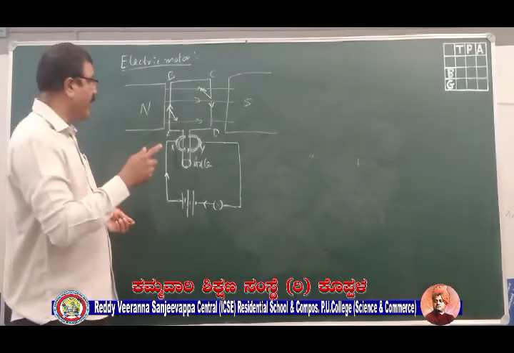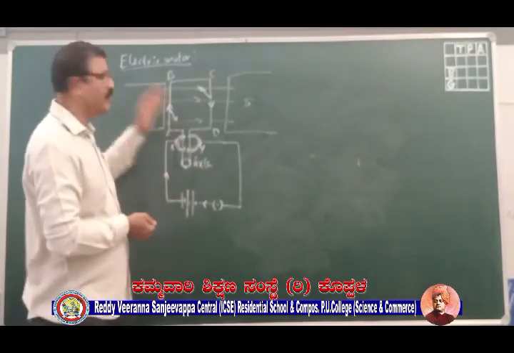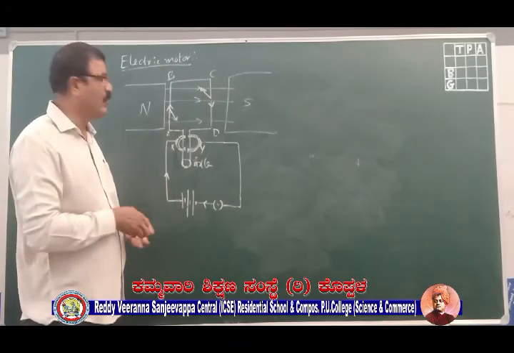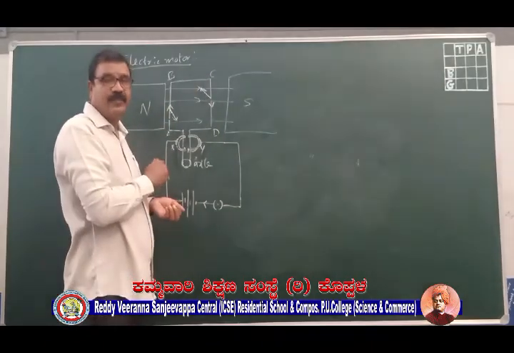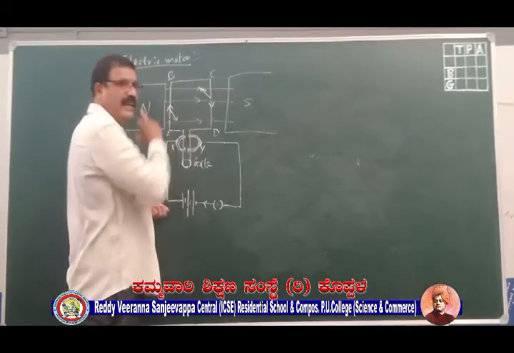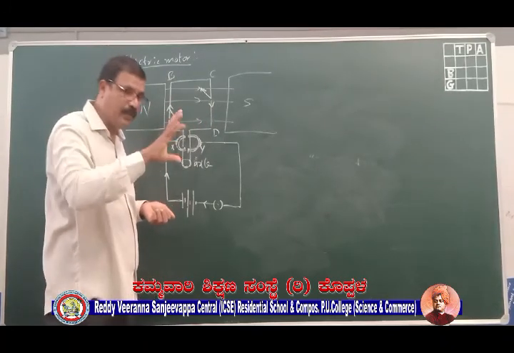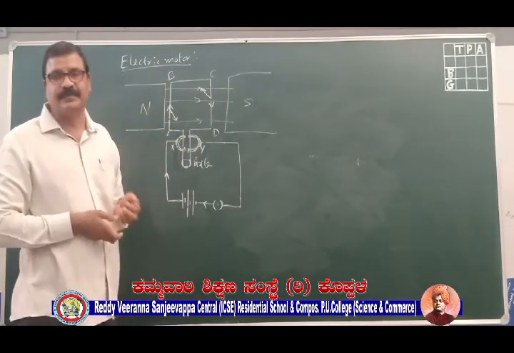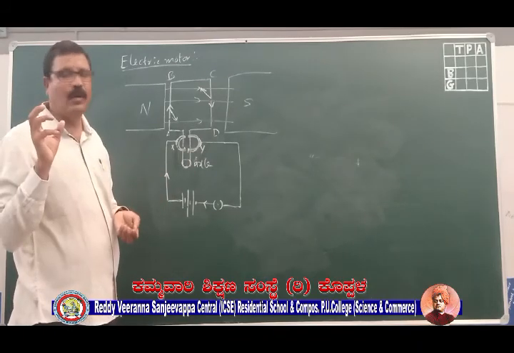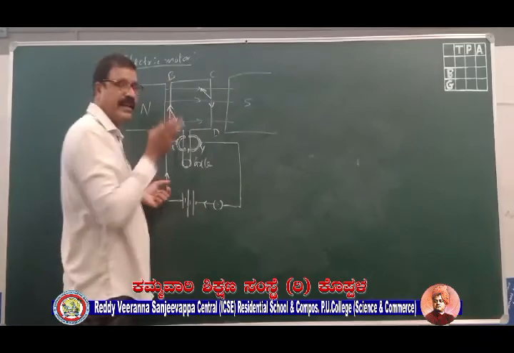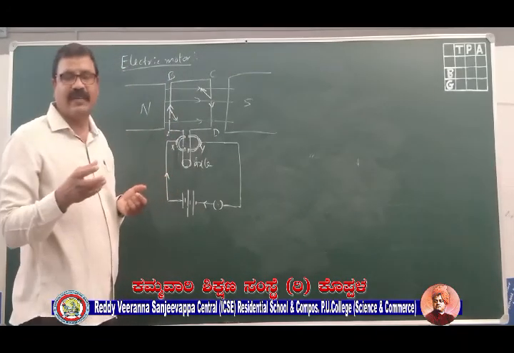This is for the first half. What will happen in the second half? In the second half, the current will be reversed. Therefore, once again, it will rotate in the same direction. Now you may get one doubt here. What will happen to the coil when the current is reversed?